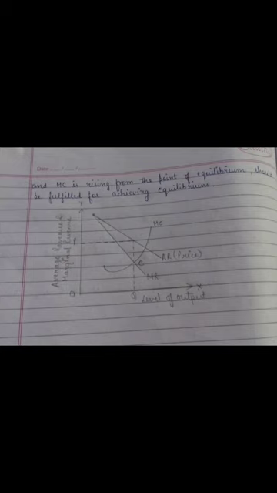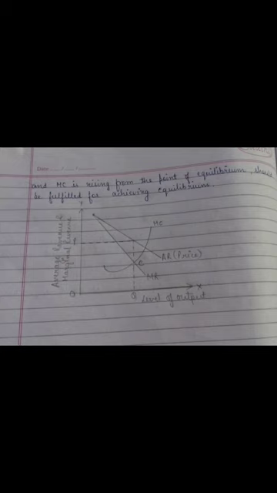Okay, hence the producer will be in equilibrium at point E1, charging a price OP and selling quantity equal to OQ. Perfectly competitive market is more efficient than imperfect competition, as under perfect competition firms sell till P equals MC, whereas under imperfect competition firms sell till MR equals MC. Okay, however the two conditions of equilibrium, that is MR equals MC and MC is rising from the point of equilibrium, should be fulfilled for achieving equilibrium.